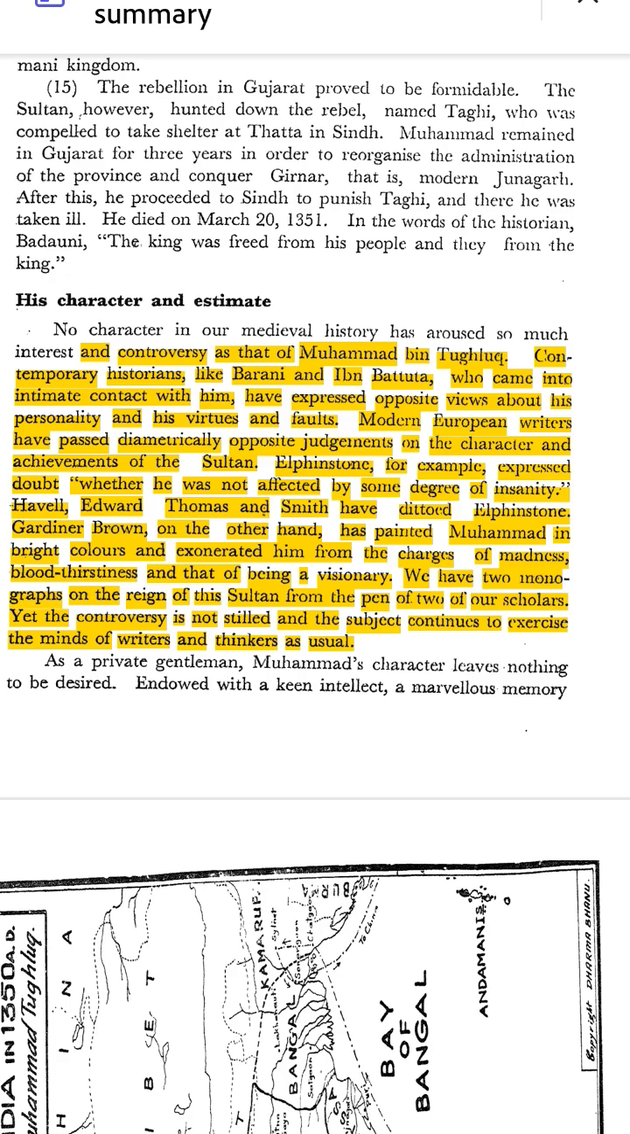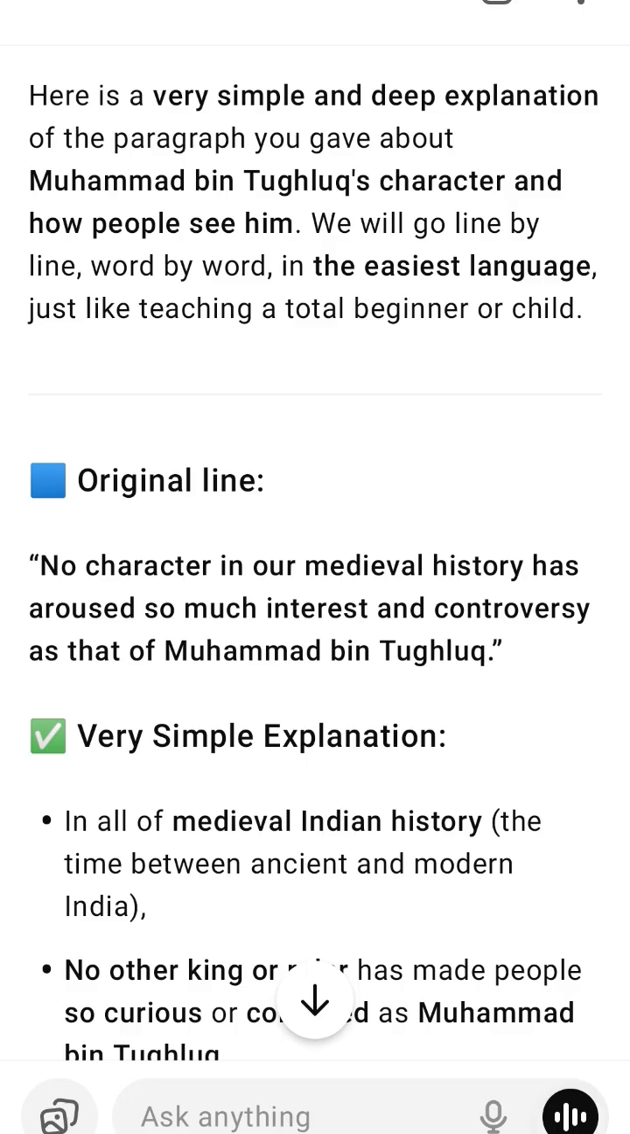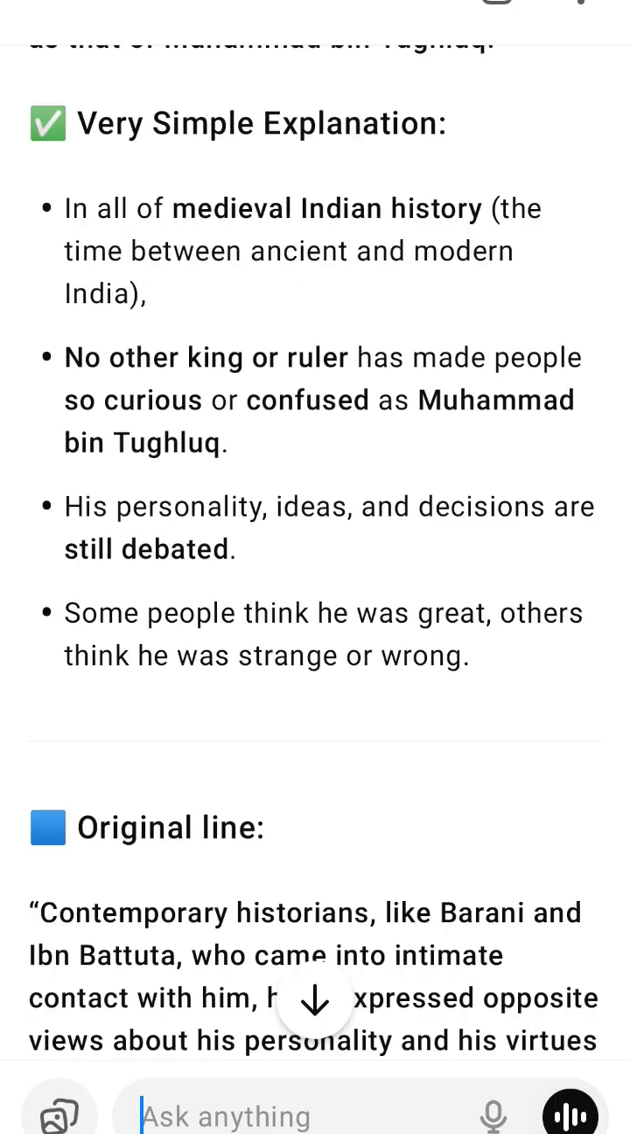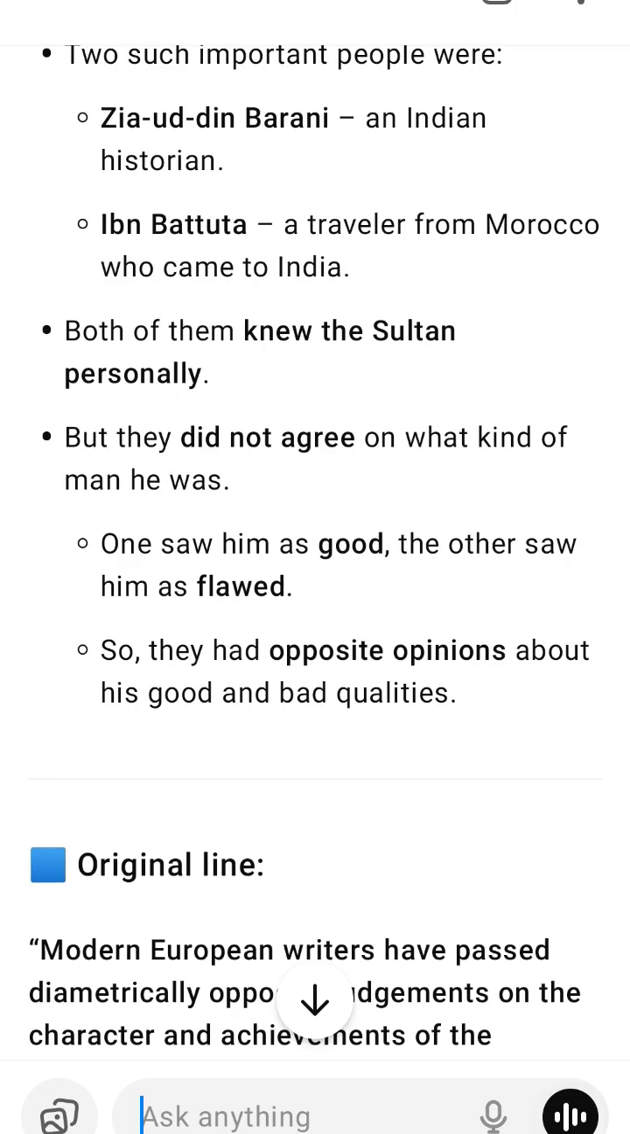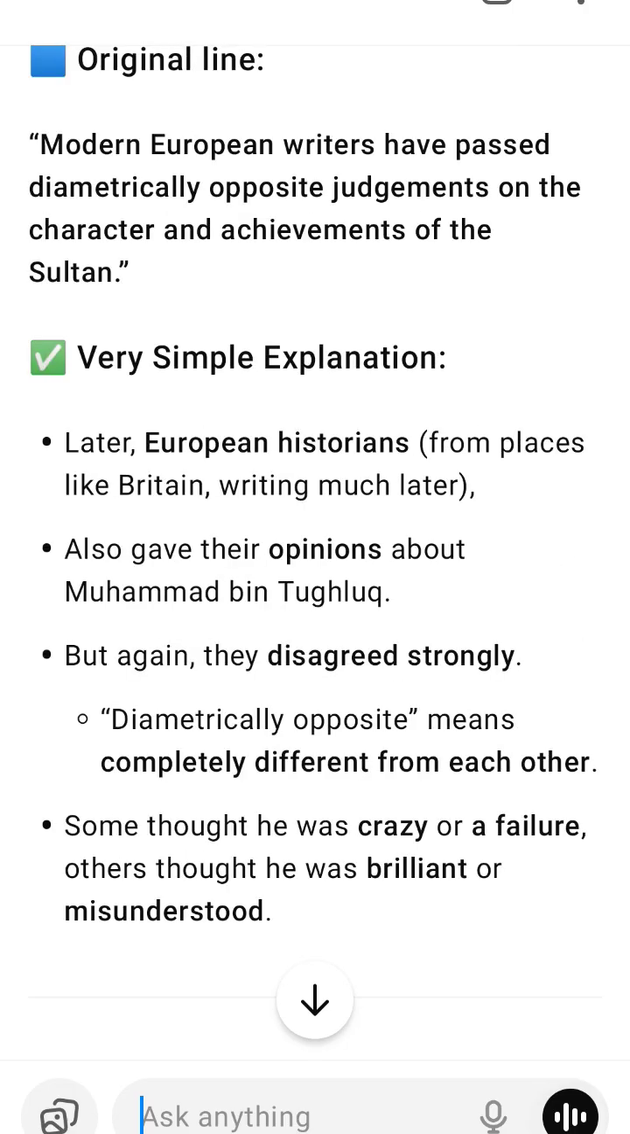Here is a great, deep, and detailed summary of the text on his character and estimate, Mohammed bin Tughlaq, in the simplest language, like teaching a total beginner or a child. Main idea: people, both in the past and today, have very different opinions about Mohammed bin Tughlaq, the Sultan of Delhi. Some say he was crazy or cruel. Others say he was smart and not mad at all. So he is one of the most debated kings in medieval India.